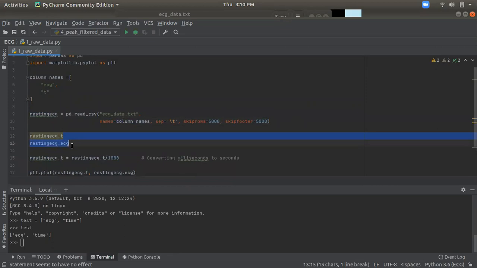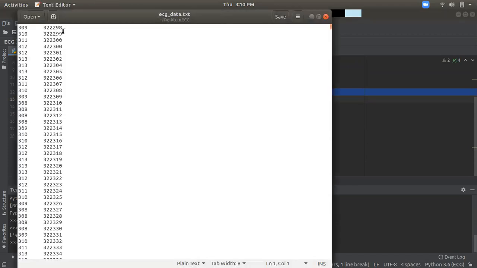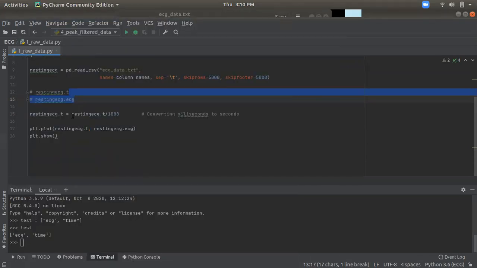Now we are going to replace our time by seconds. It's in milliseconds. Sorry, it's milliseconds, not microseconds. Microsecond is 10 to the minus 6, millisecond is 10 to the minus 3. So we have to divide by 1,000 to get the seconds.